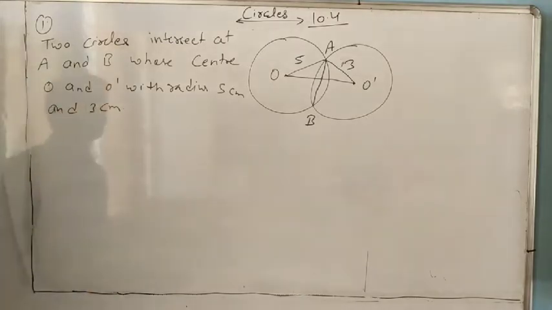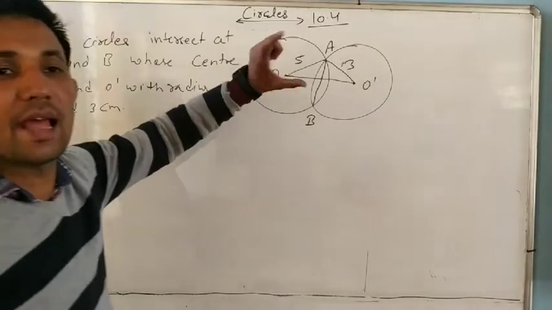It is given in the question. But we want to find the AB length. What is the total length of the common chord?